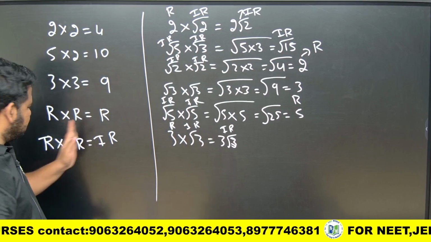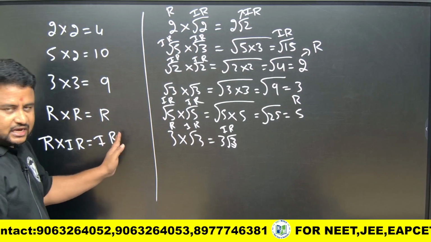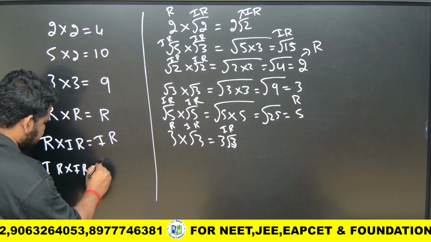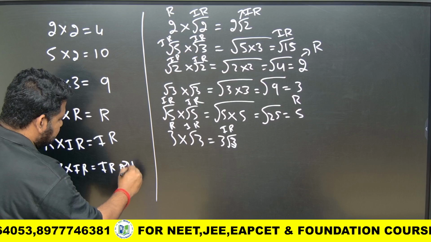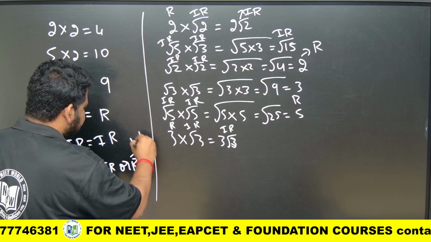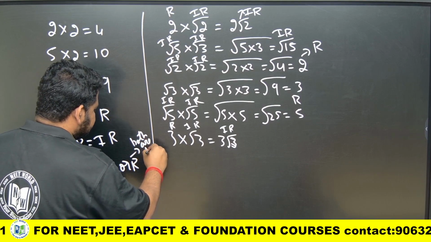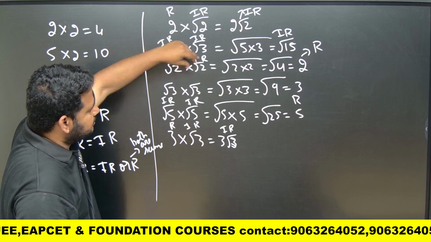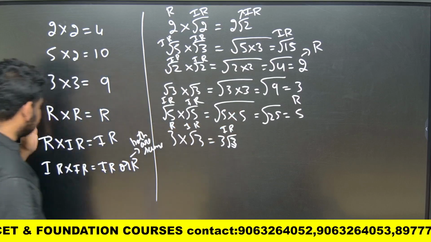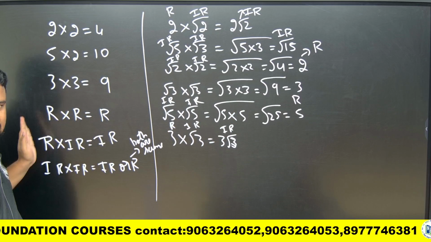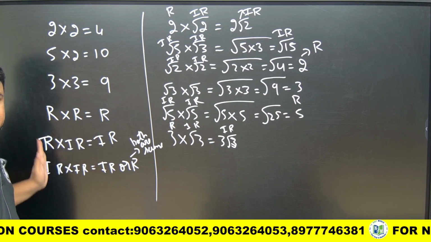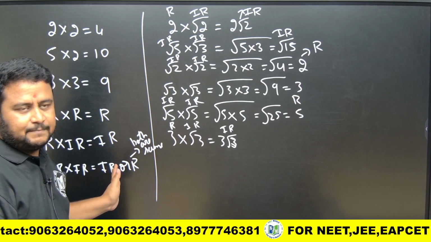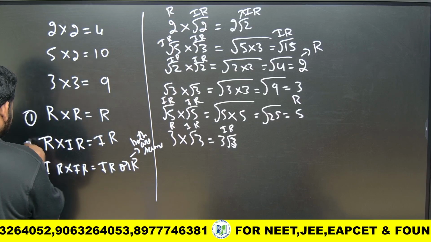Rational into rational is rational. Rational into irrational is irrational. What about irrational into irrational? Irrational into irrational will give us irrational or rational. It is rational when both are the same, that is, when both irrational numbers are the same. Here, root 2 into root 2, both are irrational but both are the same. So that gives us 2, the rational. So understand one thing: rational into rational is rational, rational into irrational is always irrational, but irrational into irrational can be rational also, can be irrational also depending on the numbers. So these are all the rules you have to remember, 1, 2, 3.